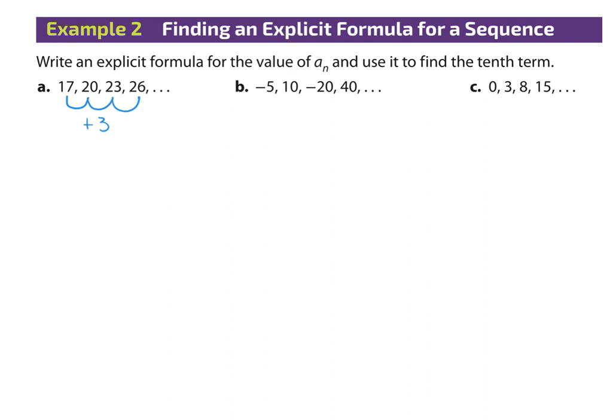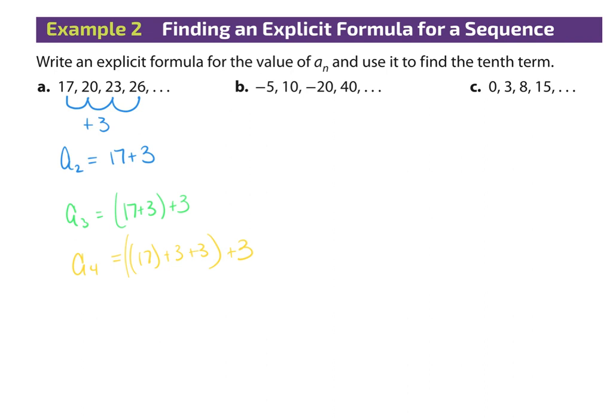So if I start with the first term, to find the second term, I'm going to just say, well, that's going to be 17 plus 3. To find then the third term, I'm going to say, well, the third term is going to be the second term. That was 17 plus 3, and then plus 3, right? And we're going to keep doing this. The fourth term then is going to be 17 plus 3, right? That's my third term. And then plus 3, right?